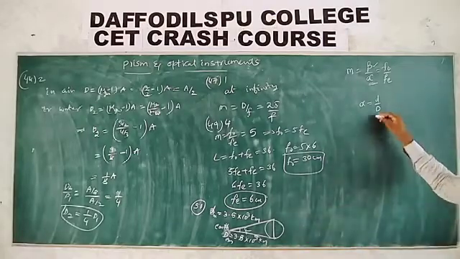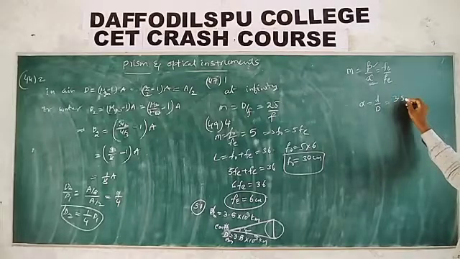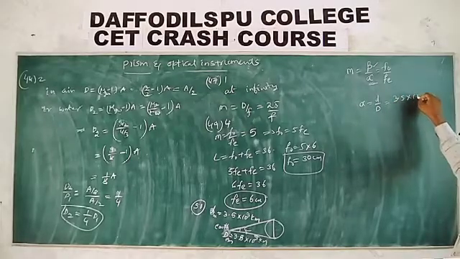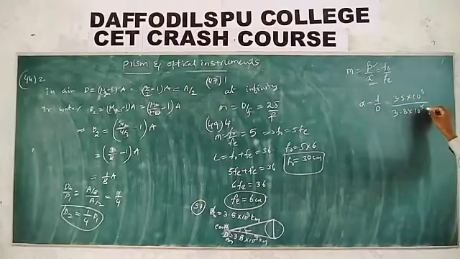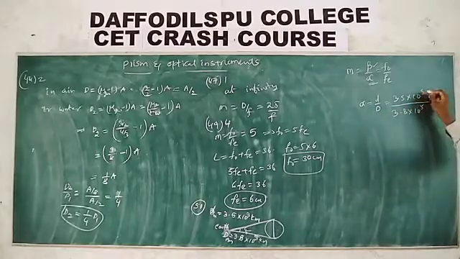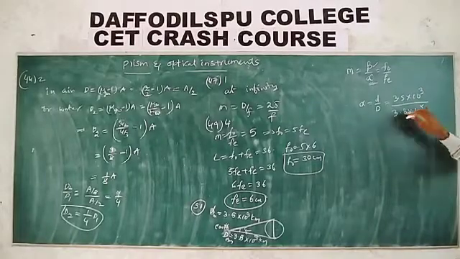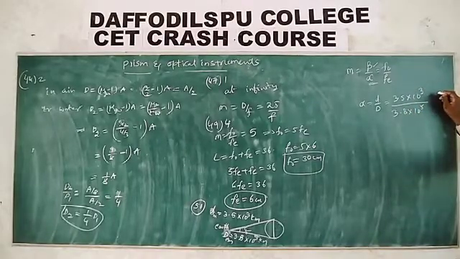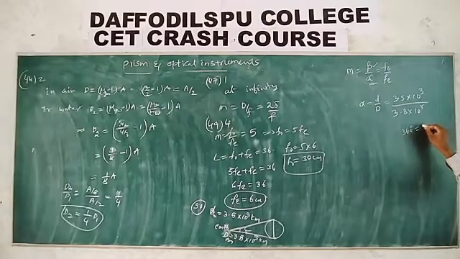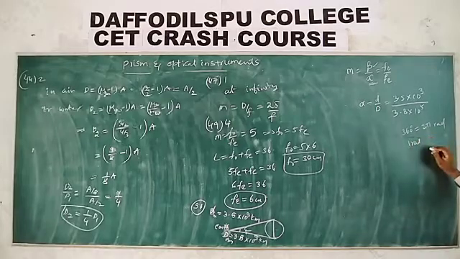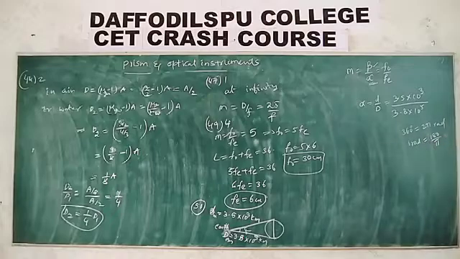Then alpha is equal to 3.5 into 10 power 3 by 3.8 into 10 power 5. Both are in kilometer only. But this is in radian, so convert 1 radian into degree. Remember, 360 degree is equal to 2 pi radian, then 1 radian is equal to 180 by pi degree.